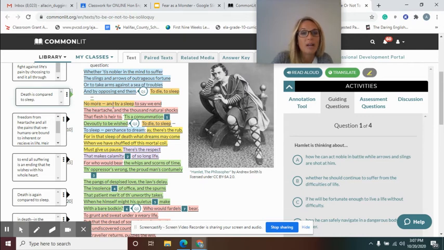"No more. And by a sleep, to say we end the heartache and the thousand natural shocks that flesh is heir to." First of all, you have to think about, what does heir mean? If you get an inheritance, which is part of the same word, that means that you receive something from someone, maybe you're kin to them, and you receive something whenever they die. If you are heir to something, then you are the next in line to receive something, whether you're the heir to the throne or the heir to the company. Then that means that you're going to receive it when somebody else dies.